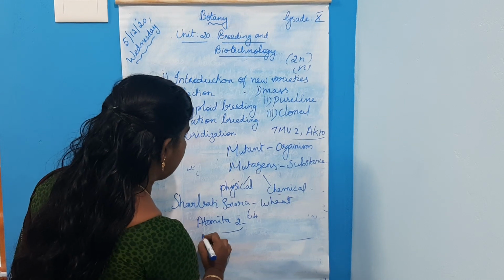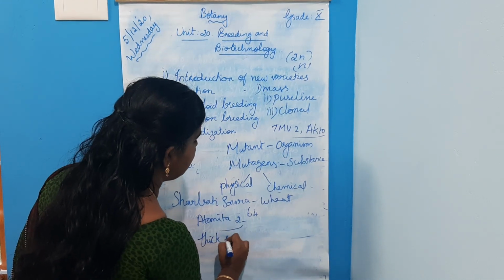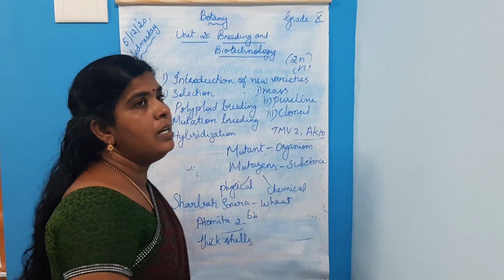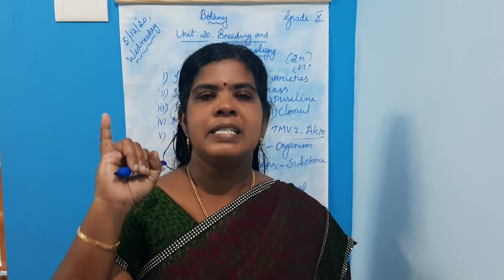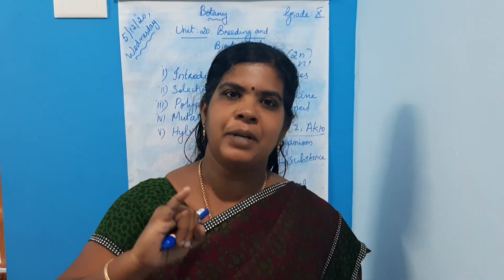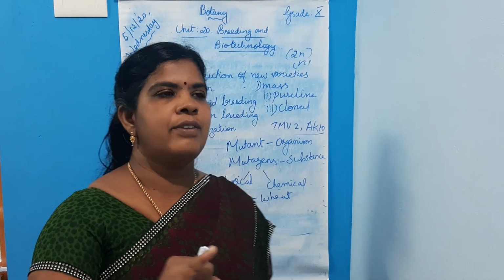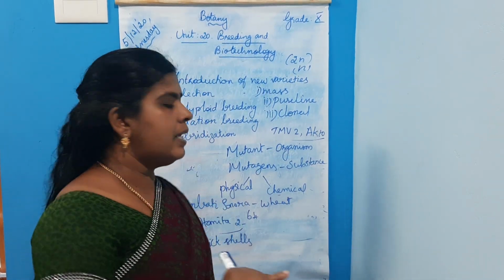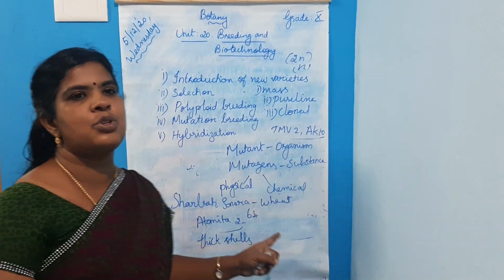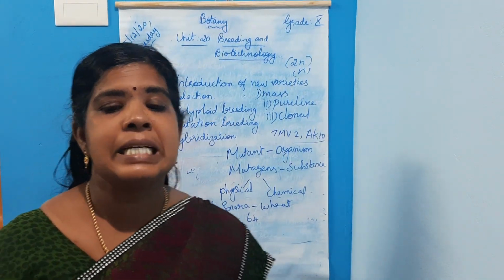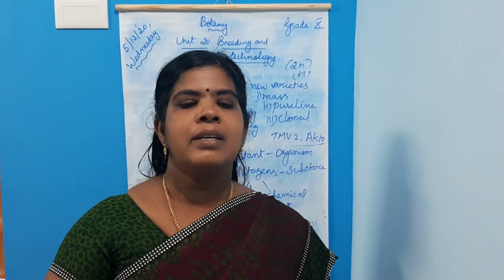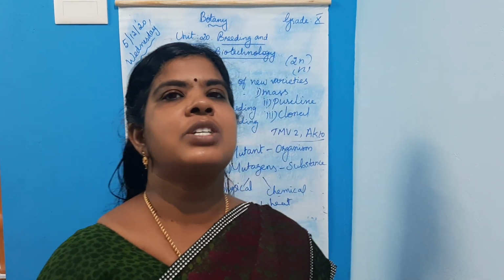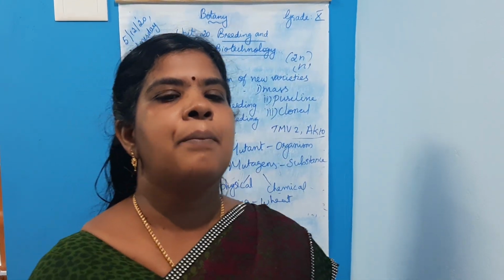Then groundnuts with thick shells are developed due to mutation breeding. So, achievements of mutation breeding. First one is Sharbati Sonora, a variety of wheat produced from Sonora 64 by using gamma rays. Second one is Atomita 2 rice, which shows saline tolerance and pest resistance because of the mutation. Then next, the groundnuts with thick shells are developed due to mutation breeding. So these are the achievements of mutation breeding.